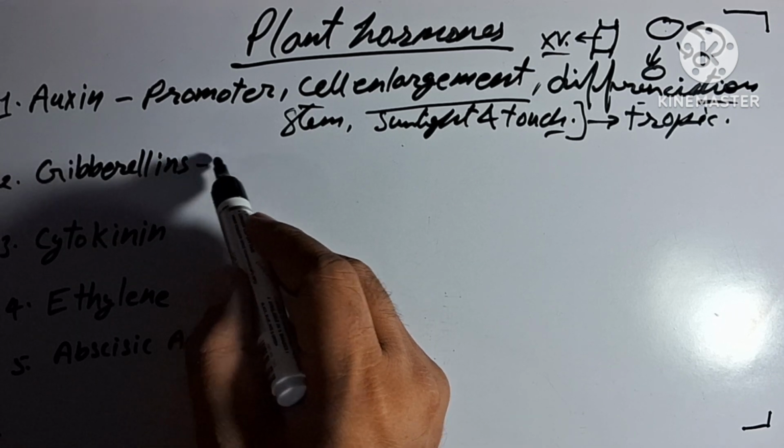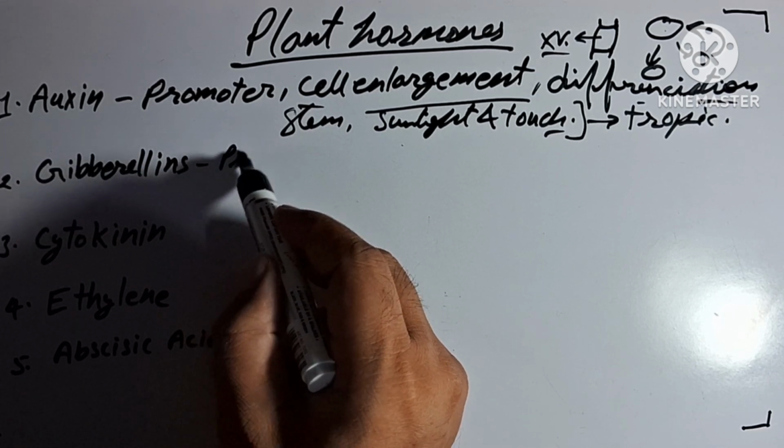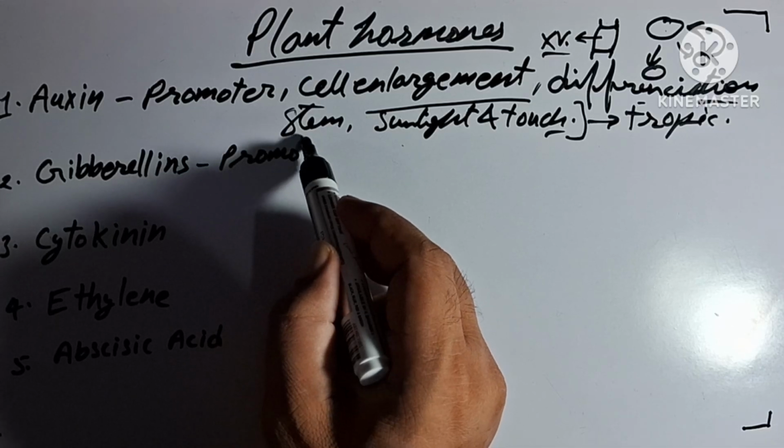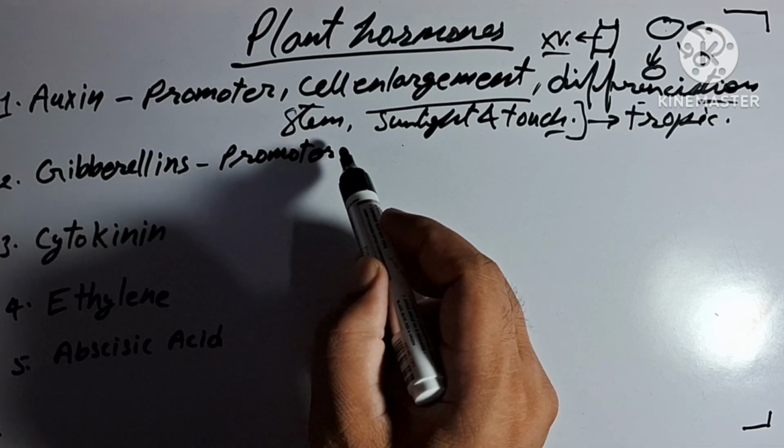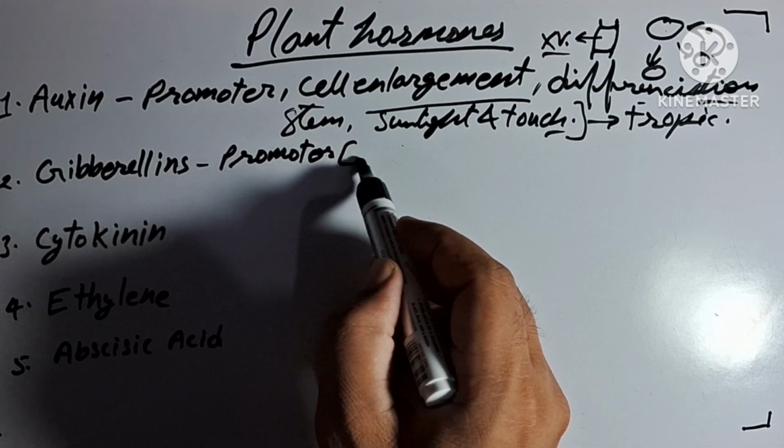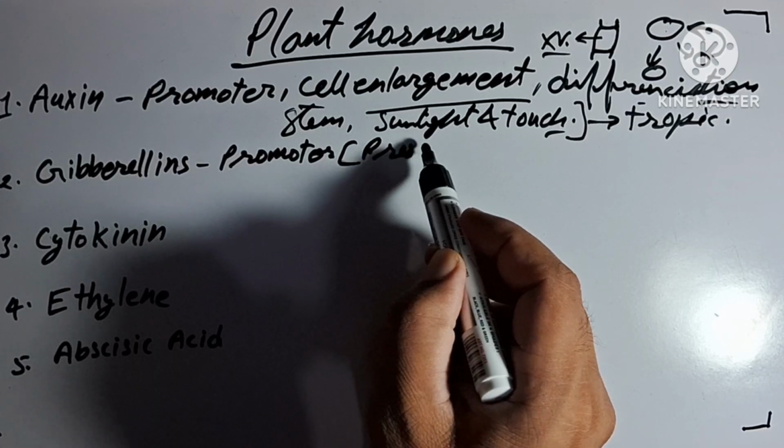Okay, if we talk about the gibberellins, gibberellin is also a growth promoter hormone, that means it promotes growth, but in most cases it works in presence of auxin.